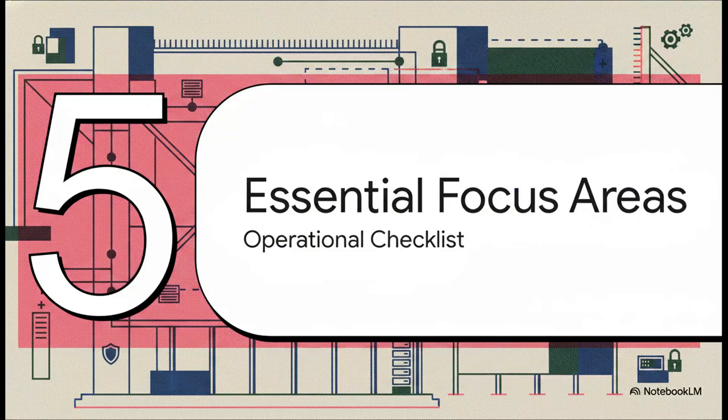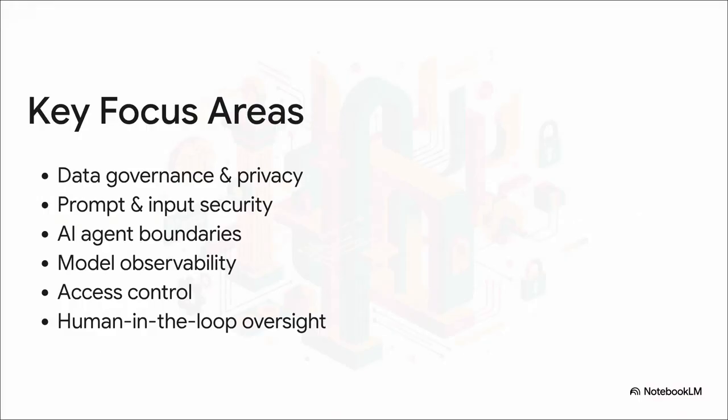All right, Section 5, Essential AI Focus Areas. Consider this your operational checklist. If you're designing an AI system today, you need to draw a big circle around all of these specific areas. You've got to lock down data governance and privacy so sensitive information never ever leaks into a public model. You need robust prompt and input security to block those malicious injections we talked about. You absolutely must establish strict AI agent governance and action boundaries, dictating exactly what an agent can and cannot do on its own. Add to that tight model security and observability, strict access control and identity governance, and crucially, human-in-the-loop oversight and auditability. You really want to make sure an algorithm is never making the final, irreversible call.